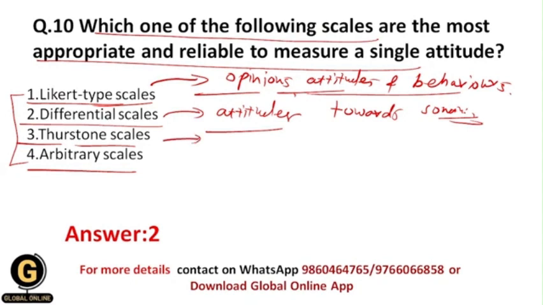So Thurstone scale measures respondents' attitude by using a series of agree-disagree statements of various weightage. Okay, so basically here again you can measure the respondents' attitude, but by using the series of agree-disagree statements of various weightage, and that's why here you can't measure only a single attitude. So over here you can measure different types of attitude of a single person. Okay, that's why this option again gets eliminated.